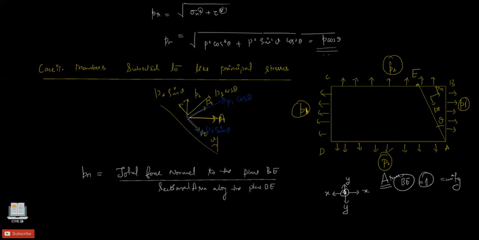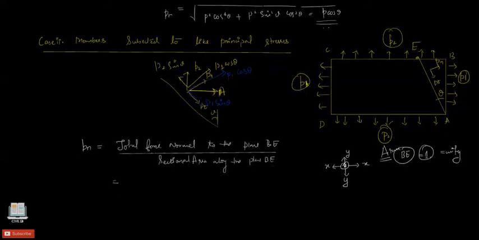You will get the final result of the derivation if you consider unity. So this one has to be P1 BA cos theta plus P2 EA sin theta, divided by the sectional area, that is the unit area along BE. When we say unit area, it is just unity. So the thickness is unity multiplied by the plane BE. So BE times 1 becomes our area.